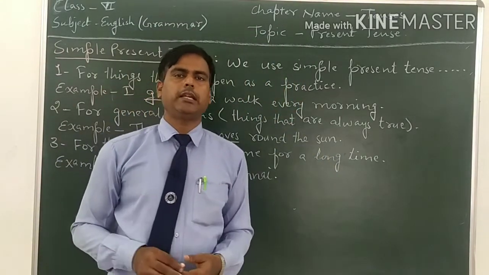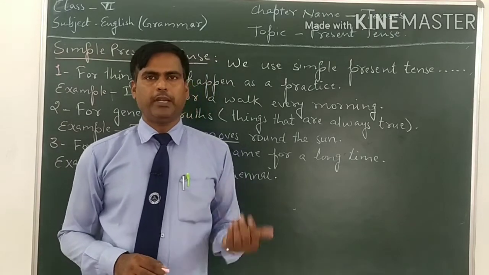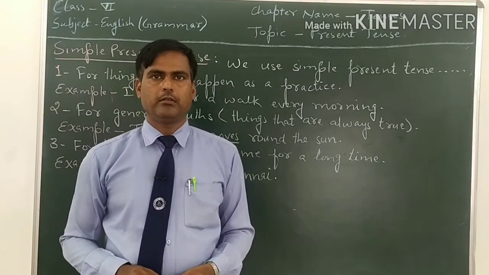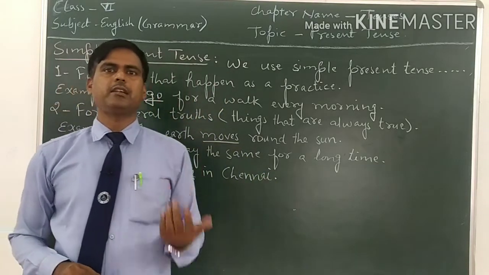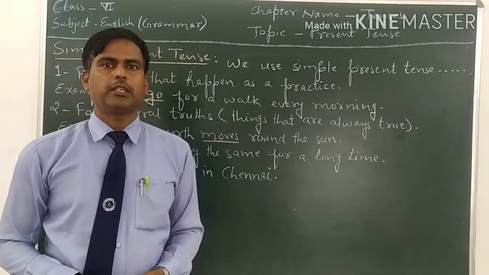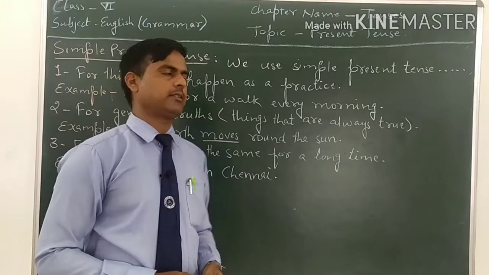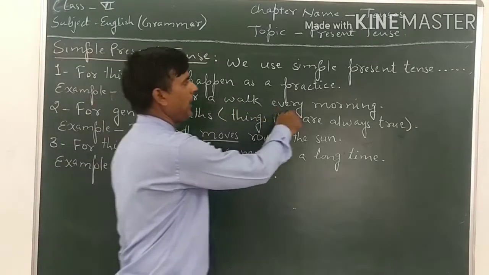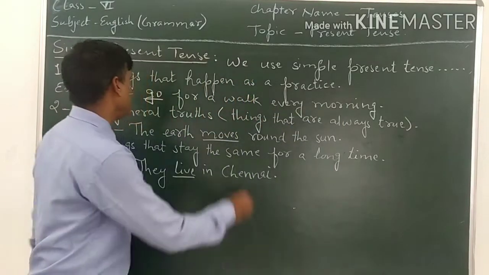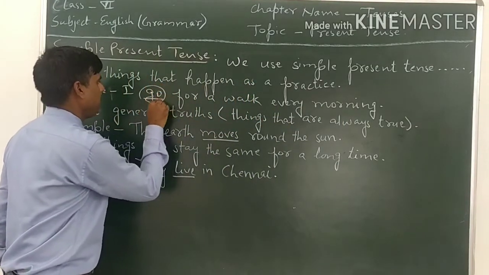You can also say the things that happen as our habits. If we have any habits and our habit is continuous, we use the simple present tense. For example, I go for a walk every morning. I go for a walk, the verb is go,